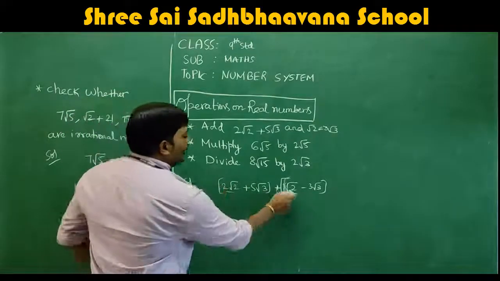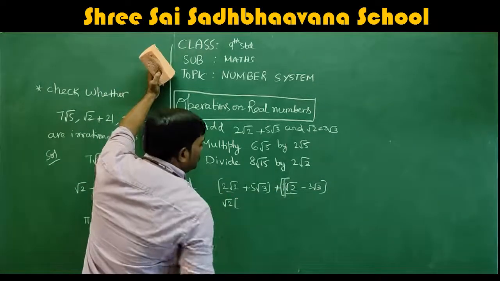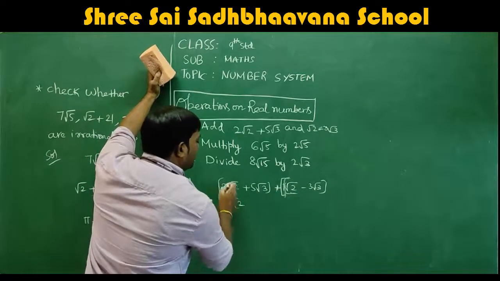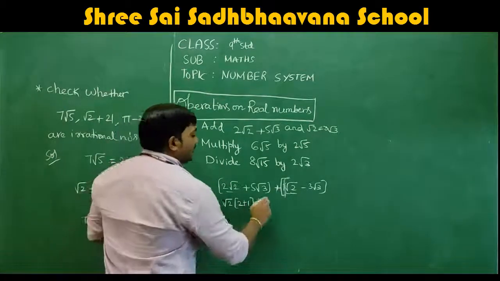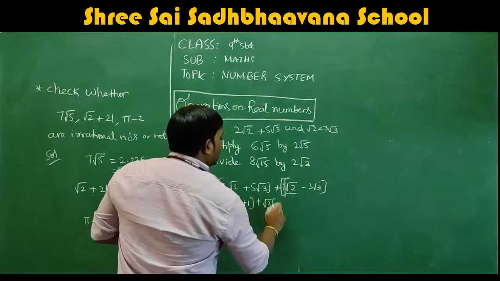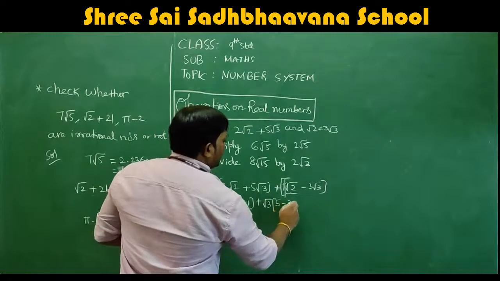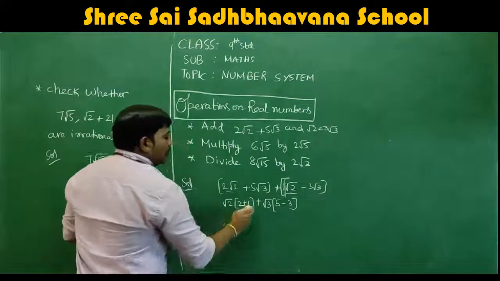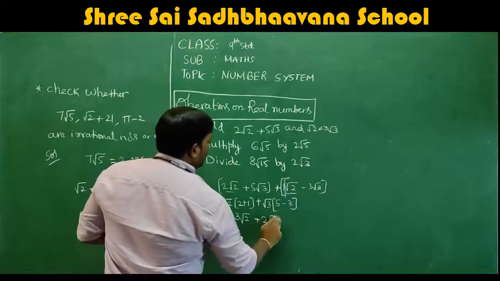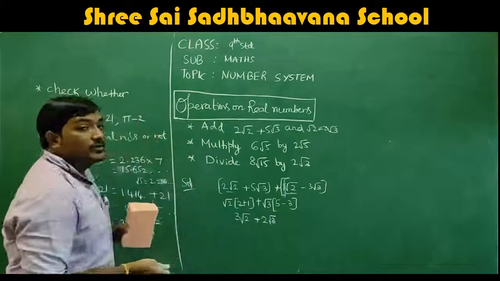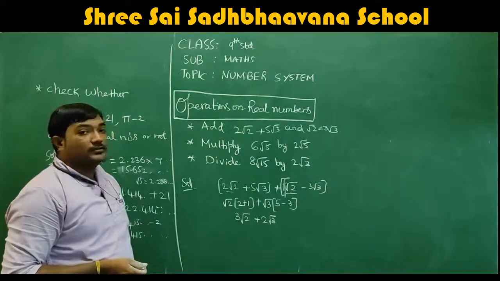So 2 root 2, 1 root 2, 5 root 3, 3 root 3. In these two terms, root 2 is common. If I take it common, what is remaining? 2 plus 1. Got it? Plus, in these two terms, root 3 is common. What are the coefficients here? 5 minus 3. So 2 plus 1 is 3, 3 root 2, plus 5 minus 3 is 2, so 2 root 3. What is the answer you got? 3 root 2 plus 2 root 3. So that is the answer for this.